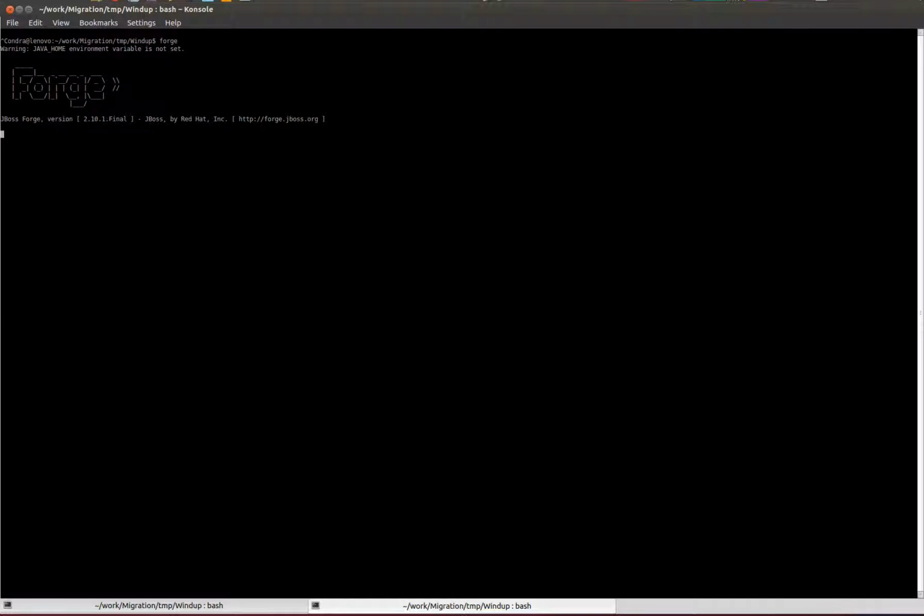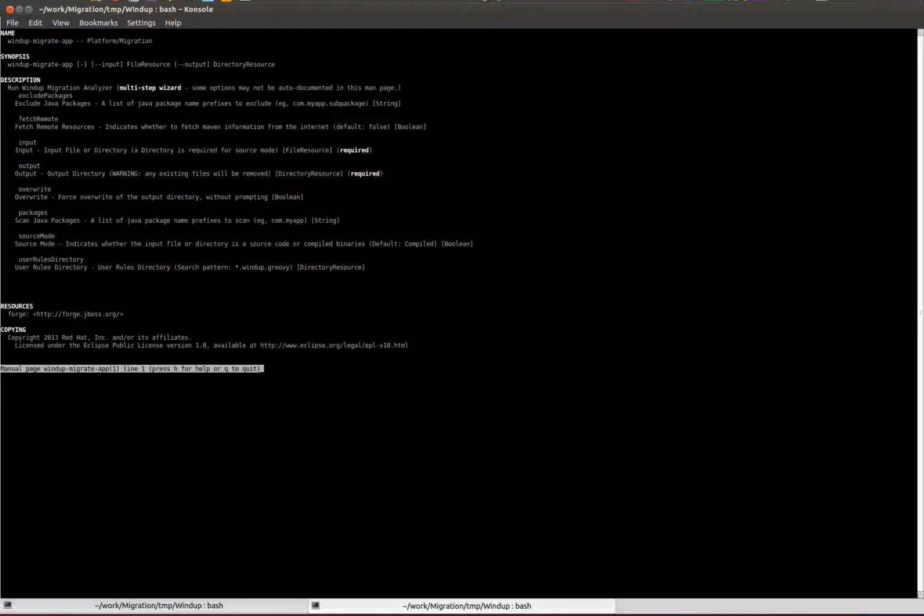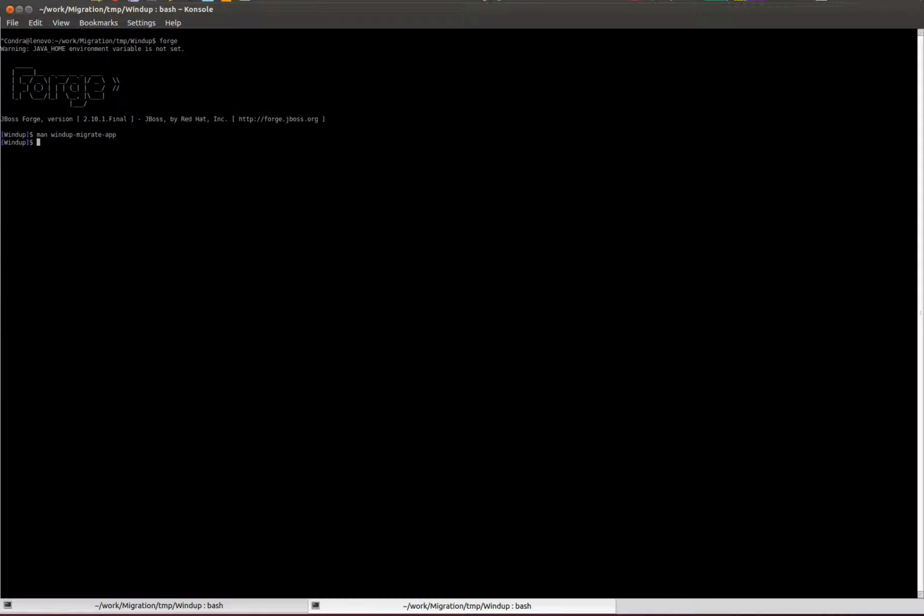and I can list the manual page for Windup action. Notice the input and output parameters which are required. So now let's try the action itself. You can use the tab key to activate the completion of the parameters and also the actions.